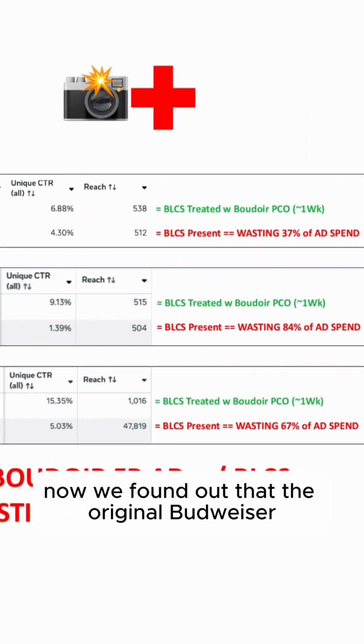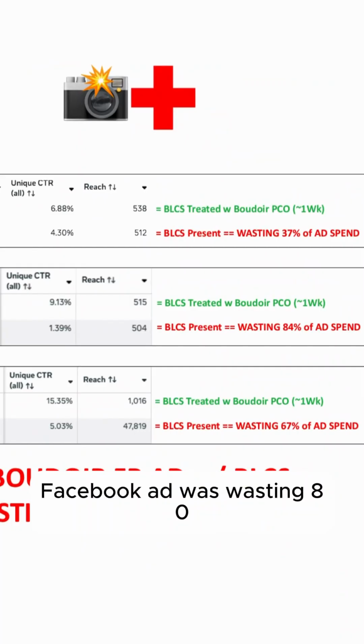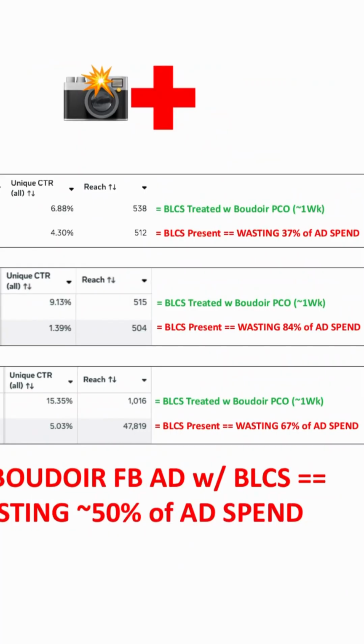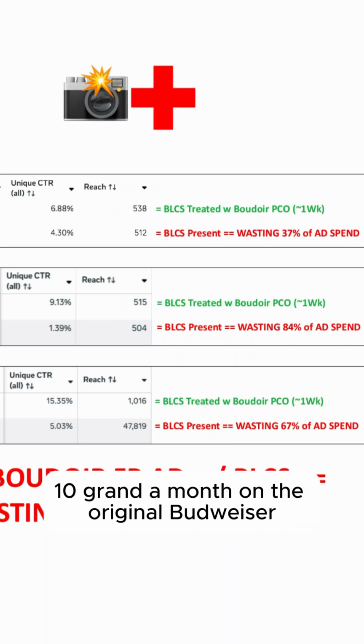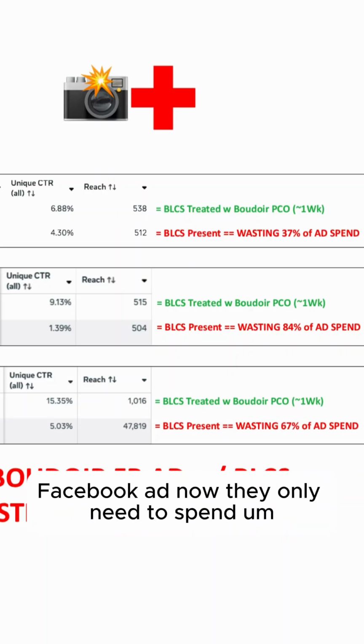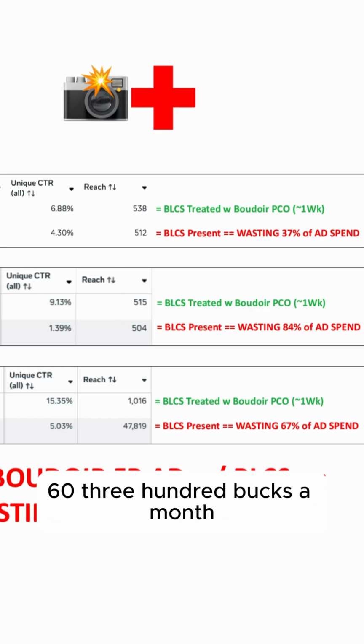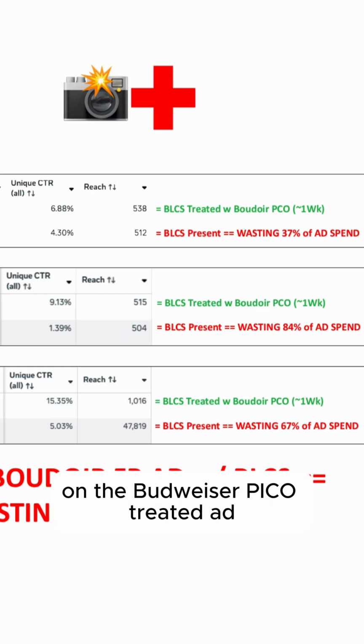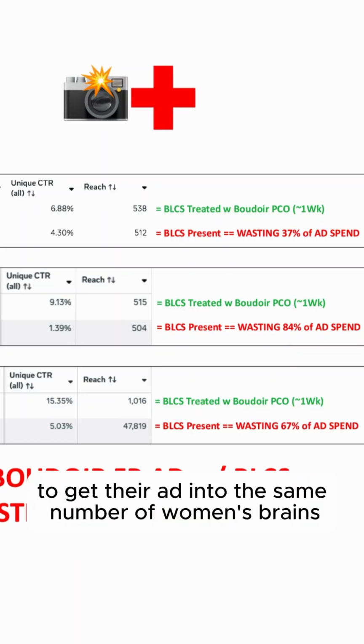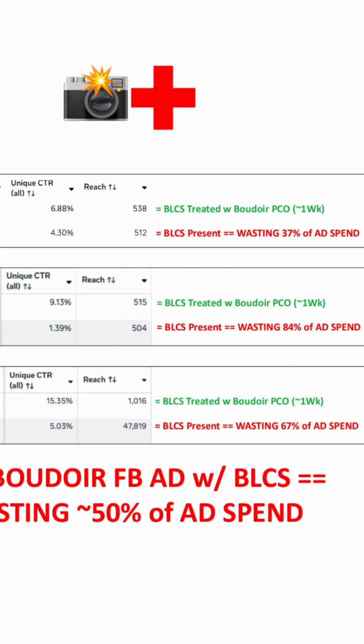Now we found out that the original Boudoir Facebook ad was wasting 37% of ad spend. So if they're spending 10 grand a month on the original Boudoir Facebook ad, now they only need to spend $6,300 a month on the Boudoir Pico treated ad to get their ad into the same number of women's brains.